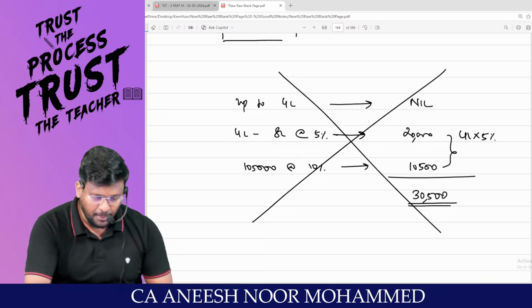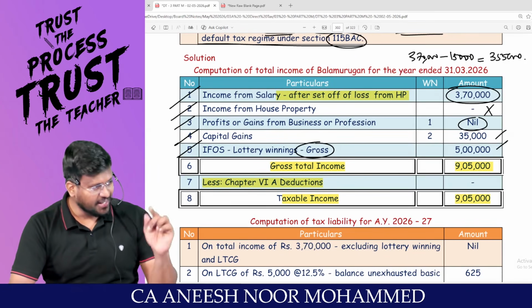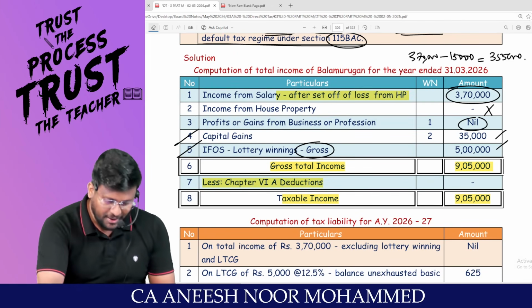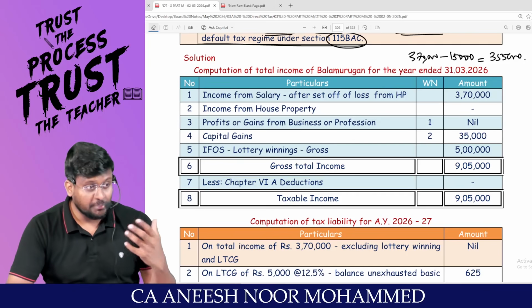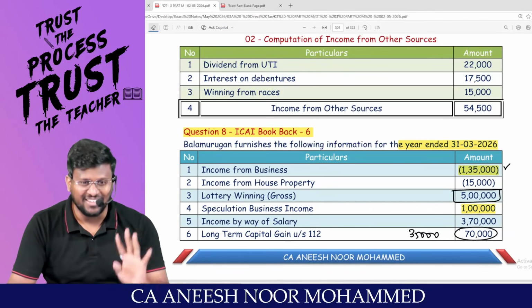Because your income includes special income, long-term capital gain. That capital gain should be taxed at 12.5%. Am I right? So, my dear lovable students, these are the mistakes a student will do. Four lines, forty mistakes.